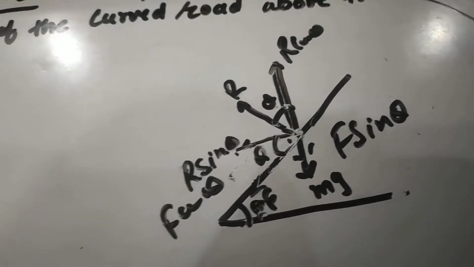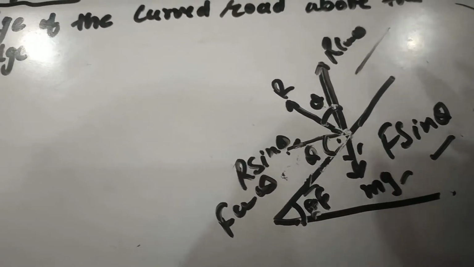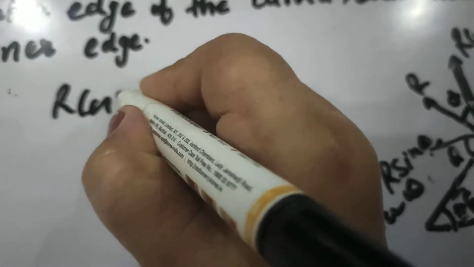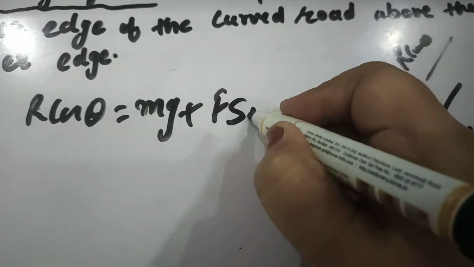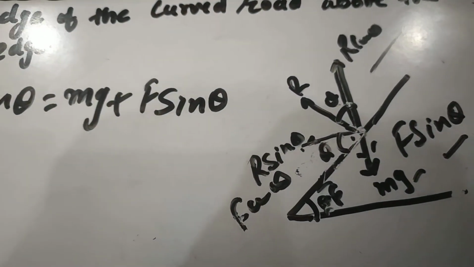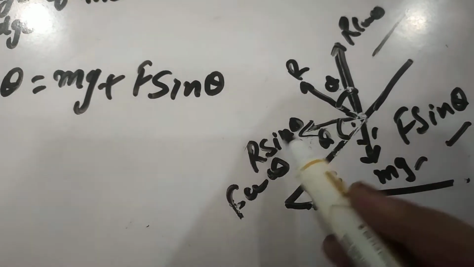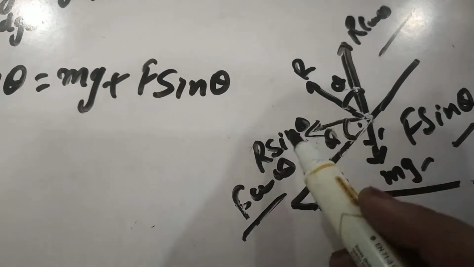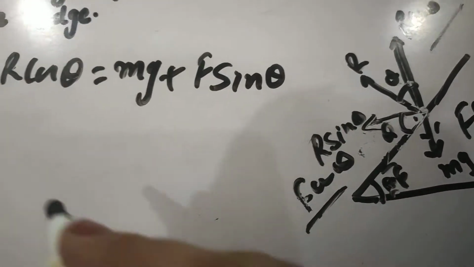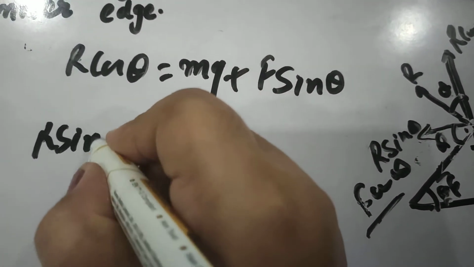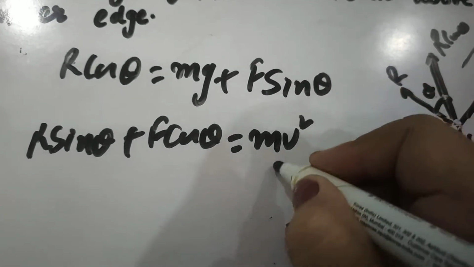Now writing the various forces, R cos theta is equal to mg plus F sin theta. Another one: R sin theta is acting in this direction, F cos theta is acting in this direction, and both are providing the centripetal force. So R sin theta plus F cos theta is equal to mv square by r.